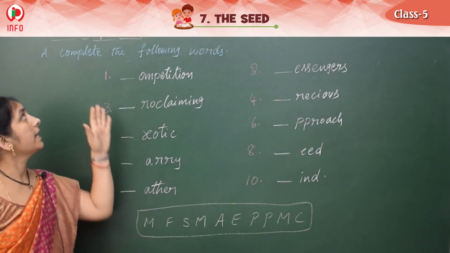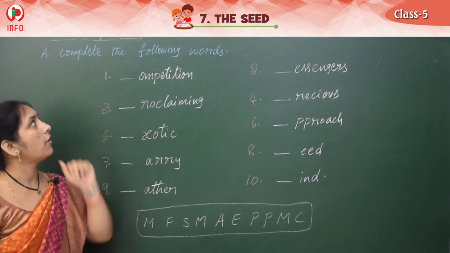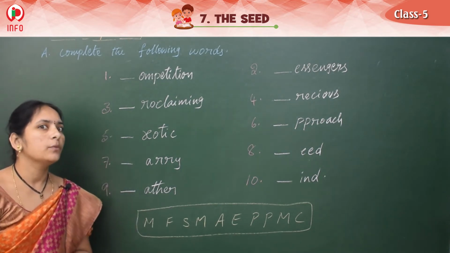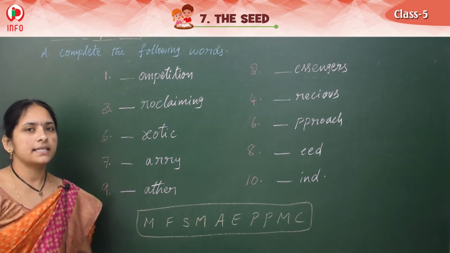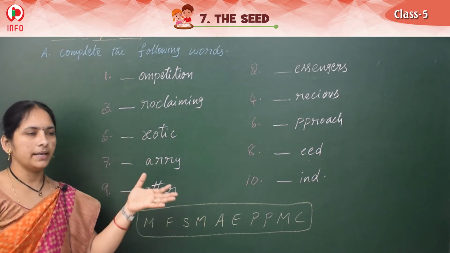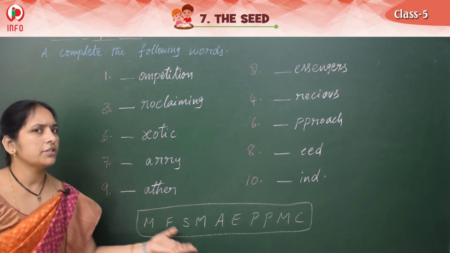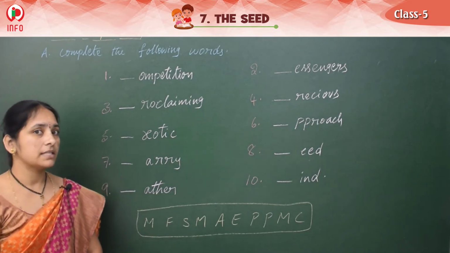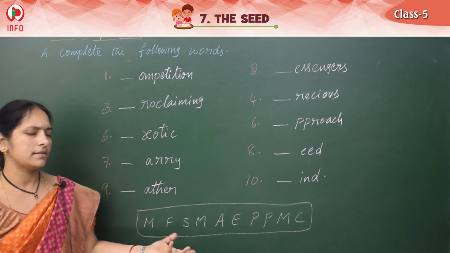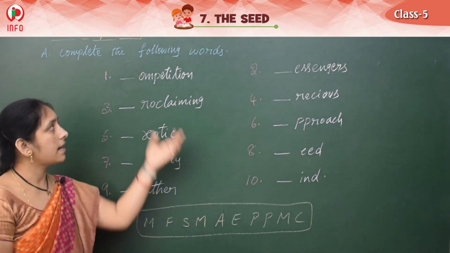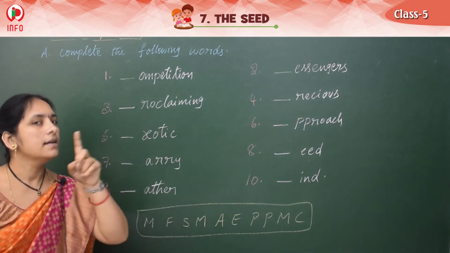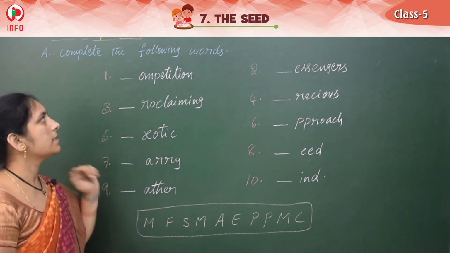Yes, see children. So next one we have: complete the following words. To spell well. It means there are missing letters. The first letter is already given here. So simply we should choose it from here. Already in previous lessons we have done this. We know this one. Very simple one it is. So let's start, all these words are from the lesson only. Right. So now say this one.